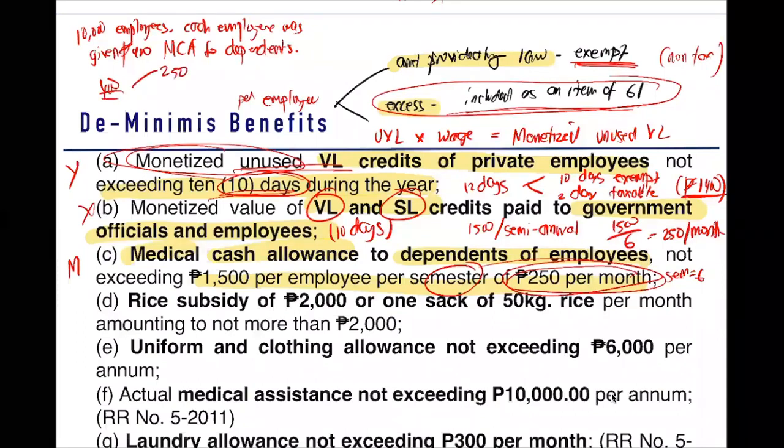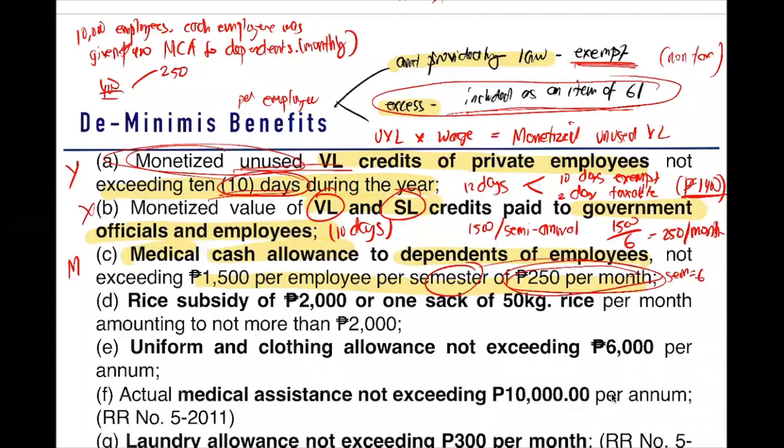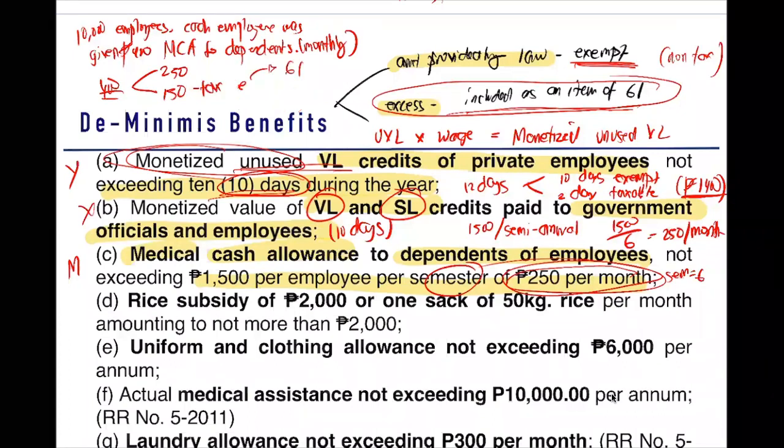250. So they are given 400 per month. So monthly yan. Eh 250 lang yung limit. So ano mangyayari dun sa extra? The extra of 150 is taxable. Taxable. So anong gagawin natin dyan? We add it on your gross income.